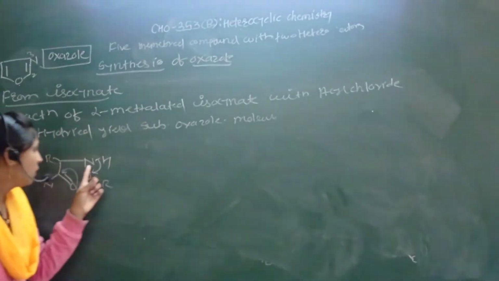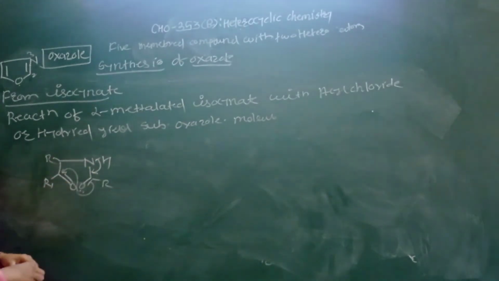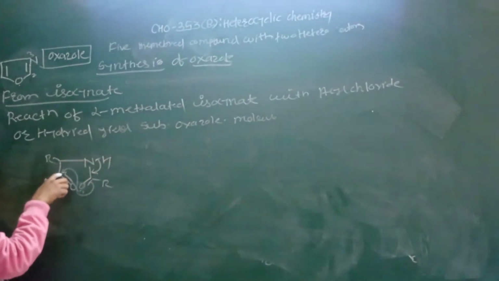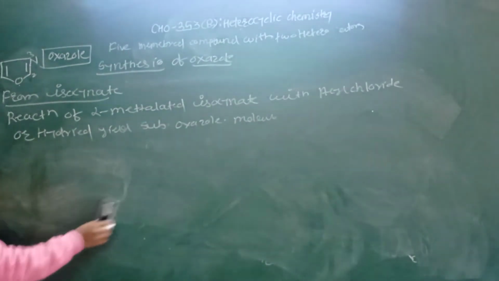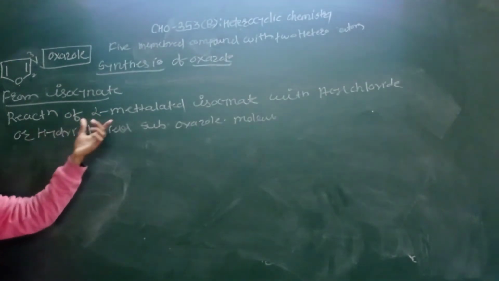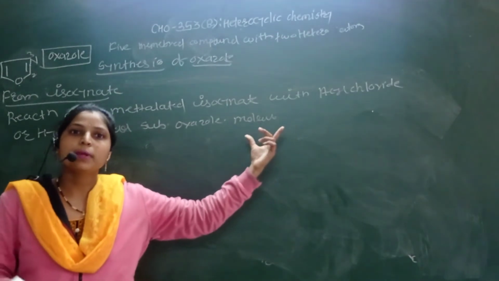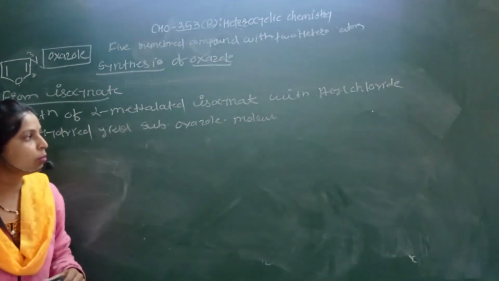In the final step, here formation of the carbon-nitrogen double bond. Remember this very well. This O minus attacks on this carbonyl, again converts into the OH. So see here the alpha metallated isocyanate with acyl chloride or in presence of hydride, we have to get substituted oxazole.